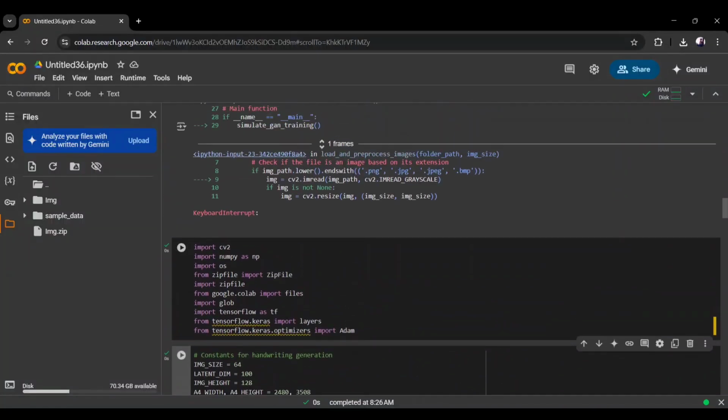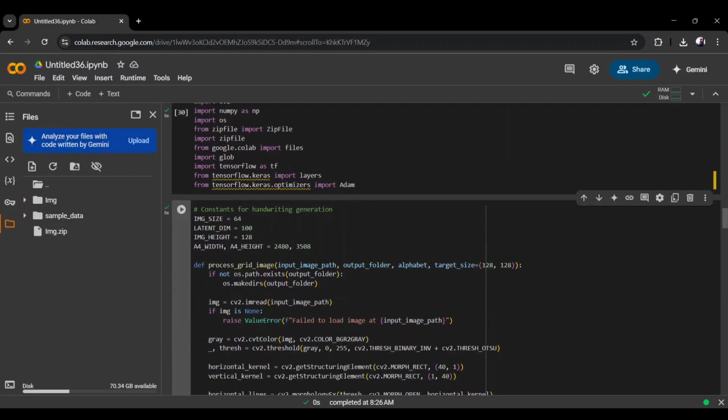Yeah, let us begin with the important part. Here we import necessary libraries such as CV2, NumPy, OS, glob, zipfile, and TensorFlow. CV2 and NumPy are for image processing, OS, glob, and zipfile are for file handling and zip creation, and TensorFlow is used for specifying code blocks. And in the constants, we mention the image size and the size of the A4 sheet, width and height.